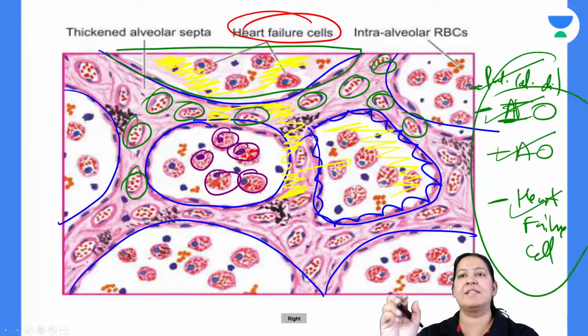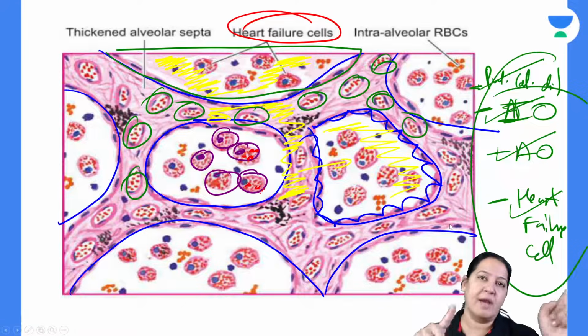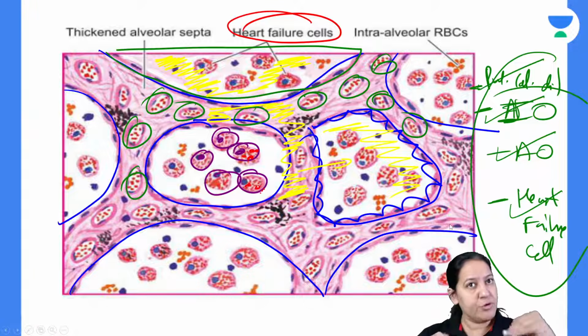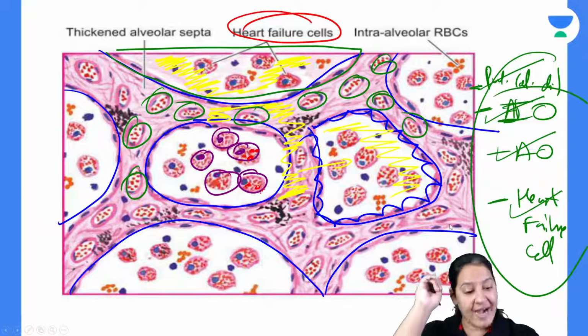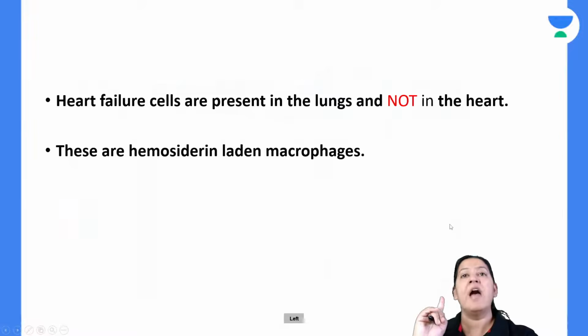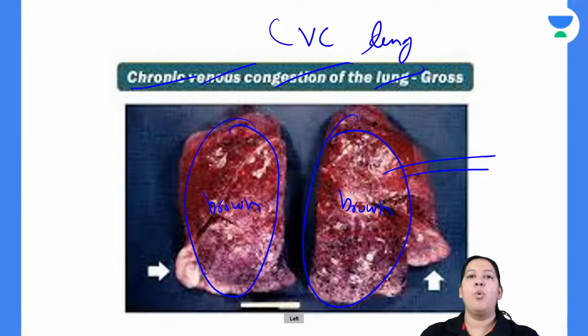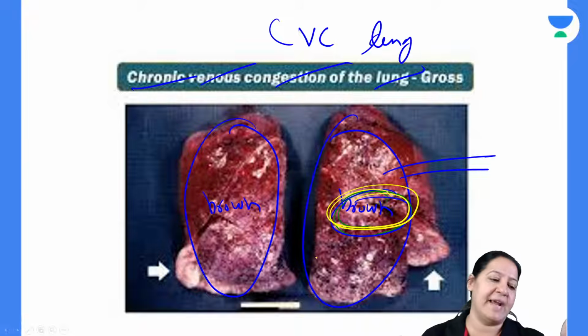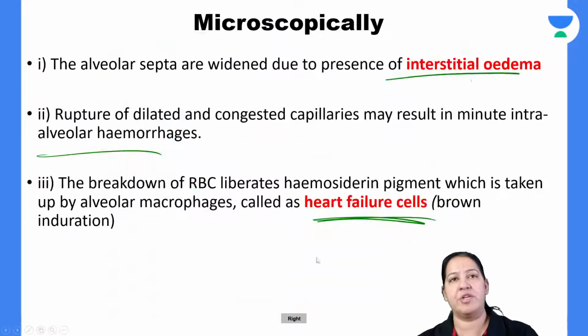Hemoglobin is red in color. When it converts into hemosiderin, hemosiderin is brown in color. That's your brown induration in the gross. I have told you now, I will tell you the reason for the brown induration. Why is it brown in color? The reason for the brown color is the formation of hemosiderin inside the lung. So that is the reason for brown induration. Everyone give me a thumbs up.